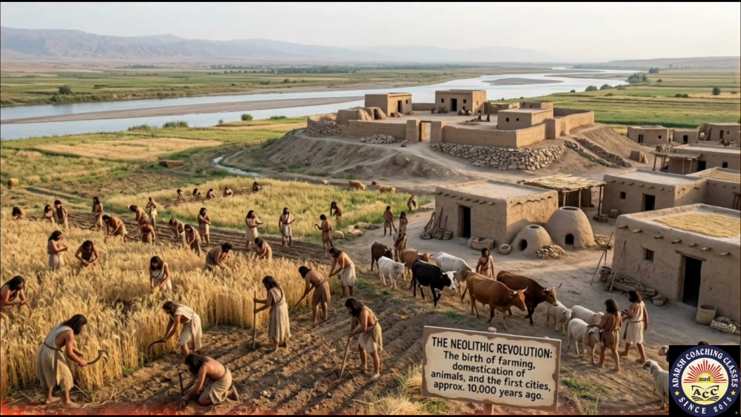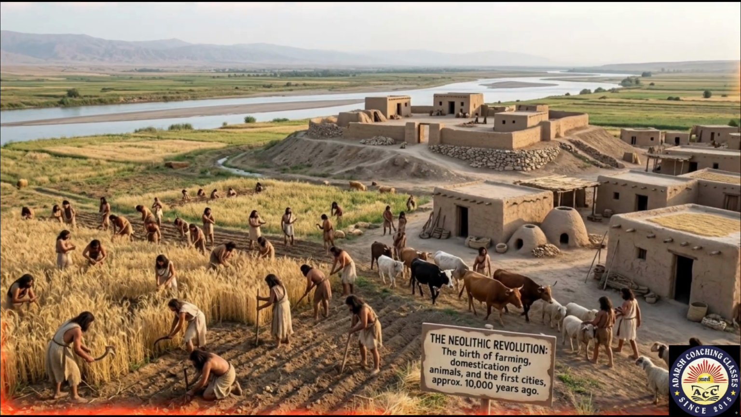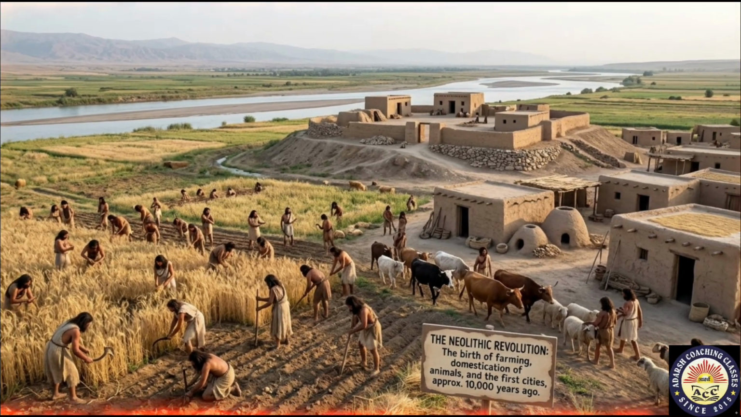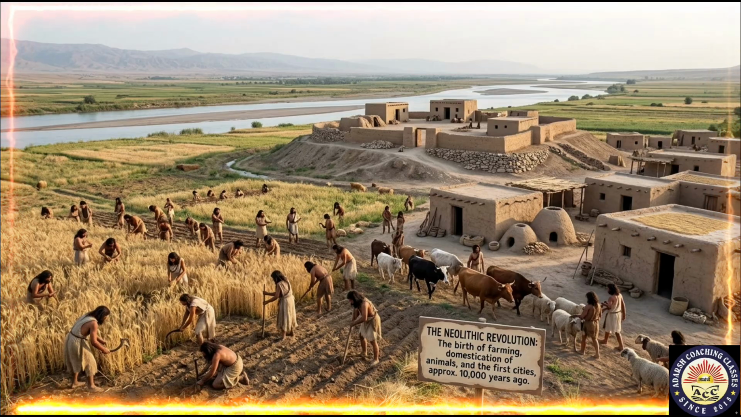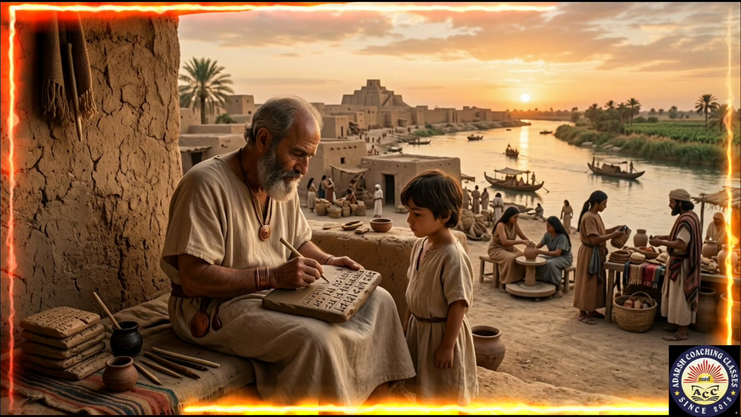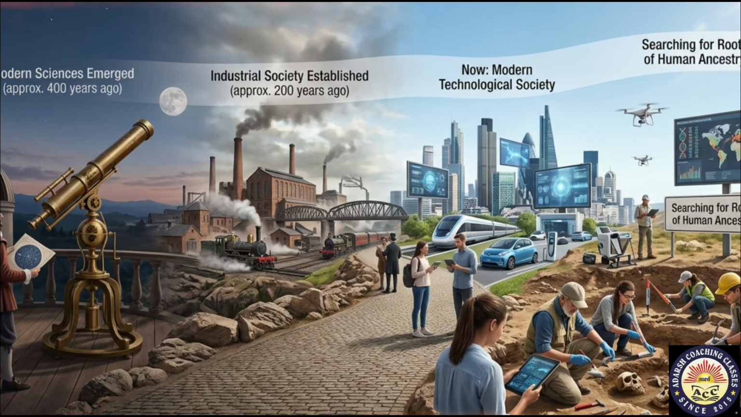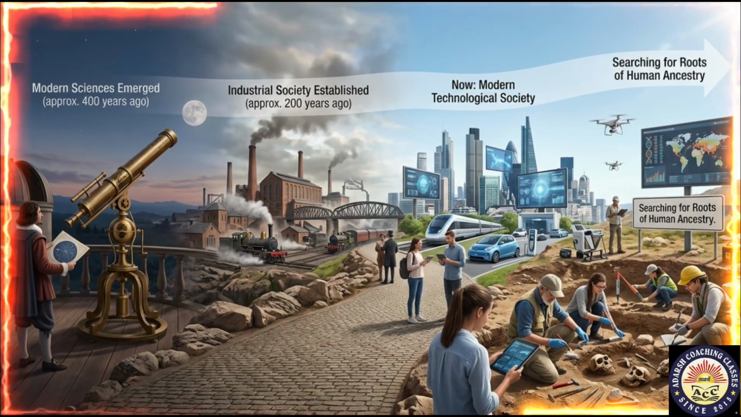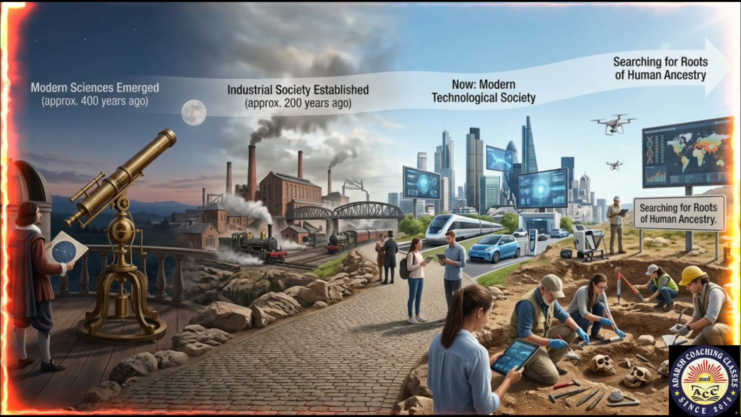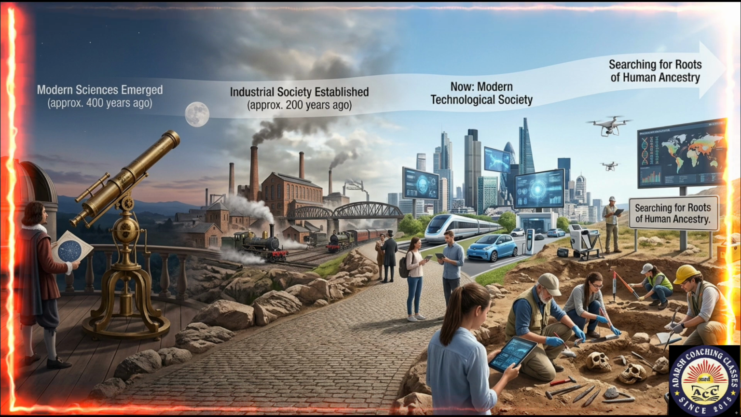About 10,000 years ago, wise man started to practice agriculture. It started to rear cattle herds and establish cities. Cultural development took place. Art of writing was invented about 5,000 years ago, and thus history started. Modern sciences emerged about 400 years ago, and industrial society was established about 200 years ago, and now we have reached this stage. And still we are searching the details of roots of human ancestry.